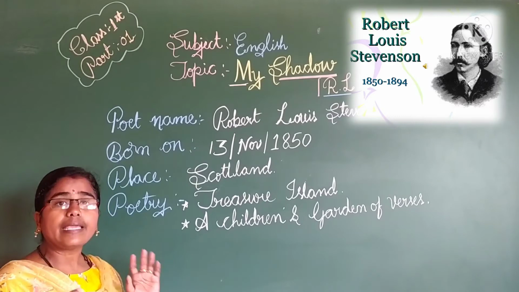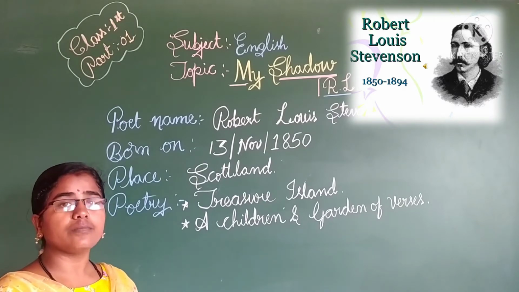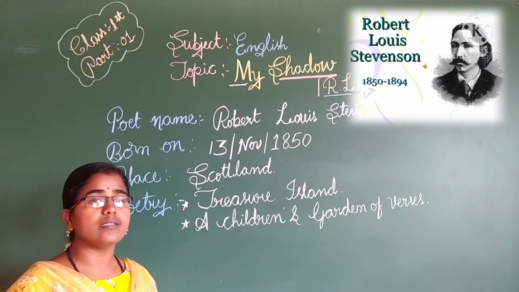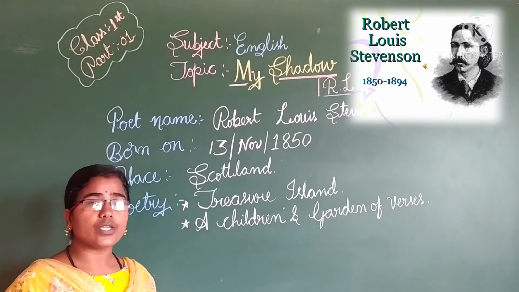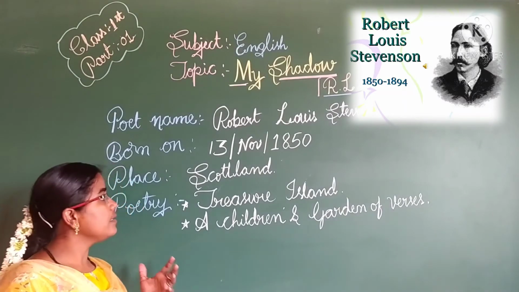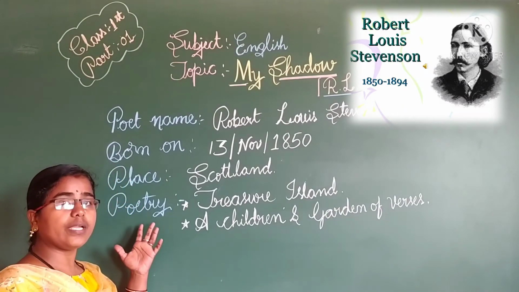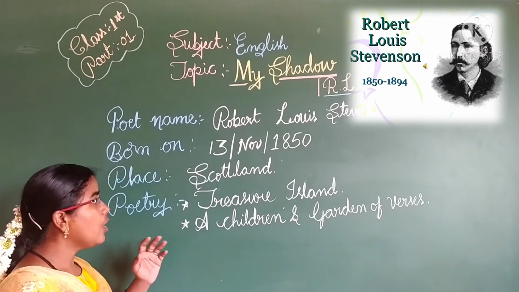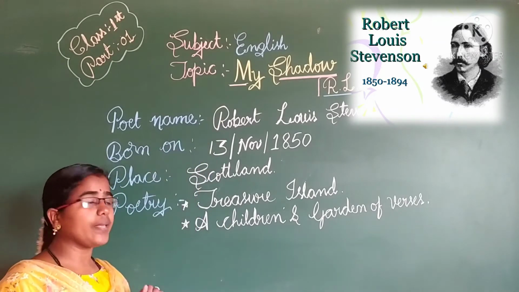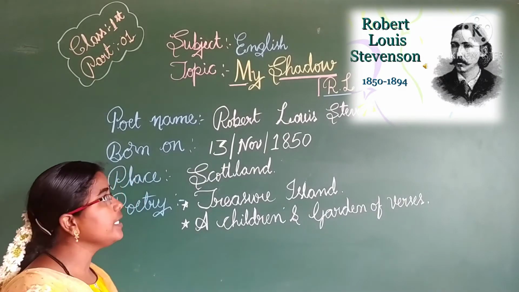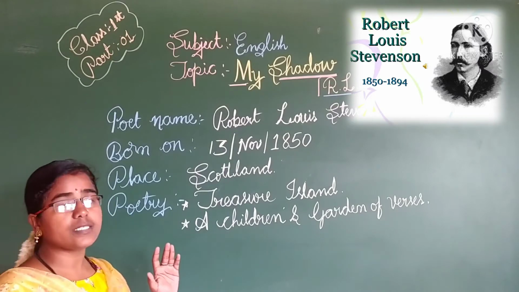Children, he is one of the classical writers. He has written many poems for children. These poems have educated children for generations together. The most important famous one is Treasure Island. The poem My Shadow is taken from A Child's Garden of Verses. Children, these are his poems.